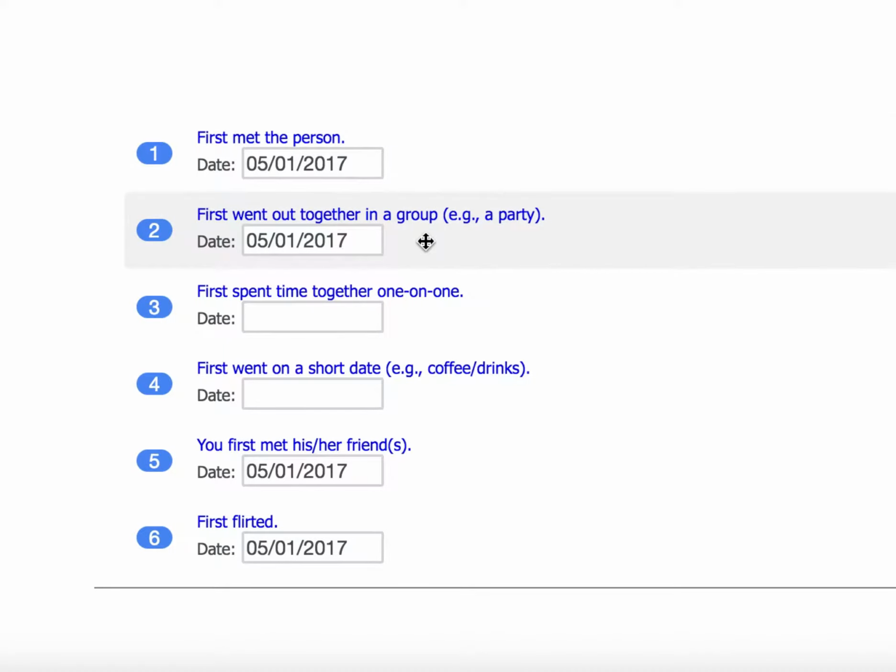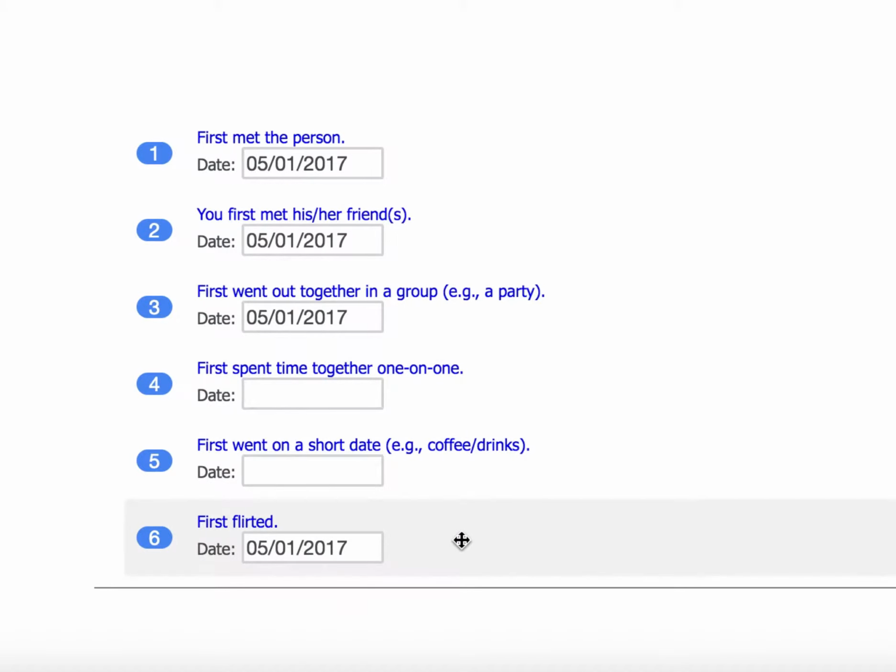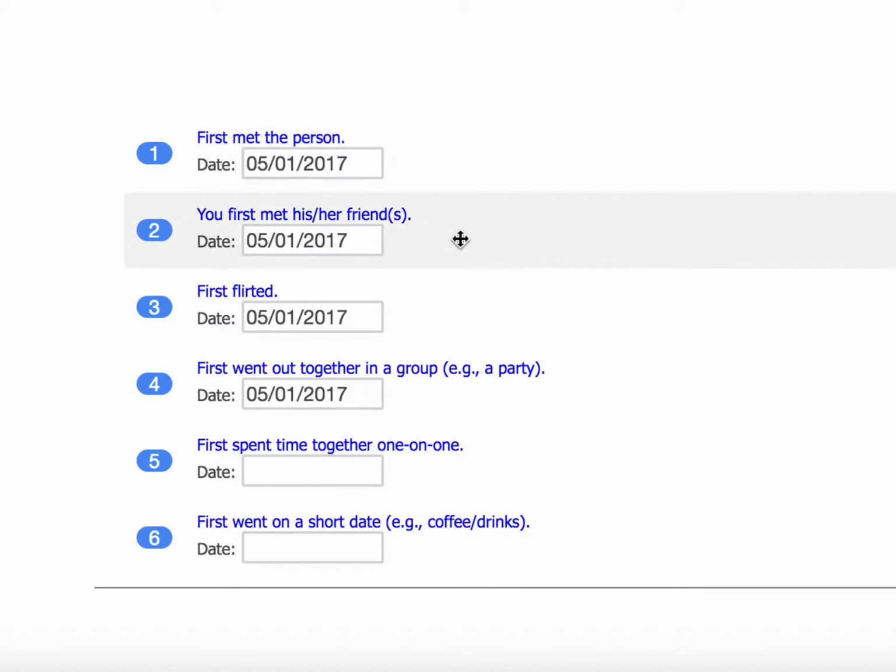If any of the events happen on the same day, just enter the same date for each of them, and when you drag and drop them into chronological order, be sure the events are listed in the order they occurred in on that date.